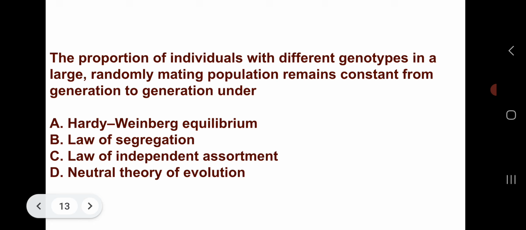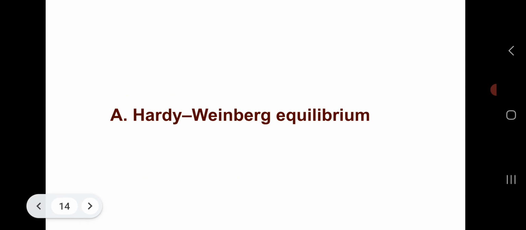Option C, law of independent assortment. Or option D, neutral theory of evolution. Which one will be the correct answer? The correct answer is option A, Hardy-Weinberg equilibrium. Next question.